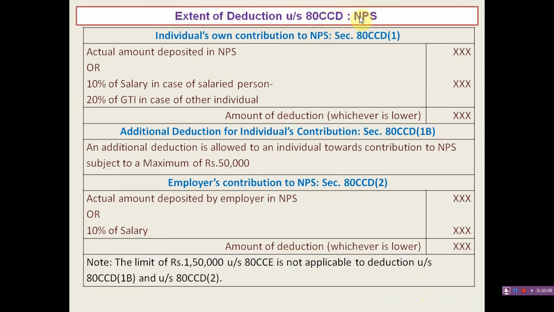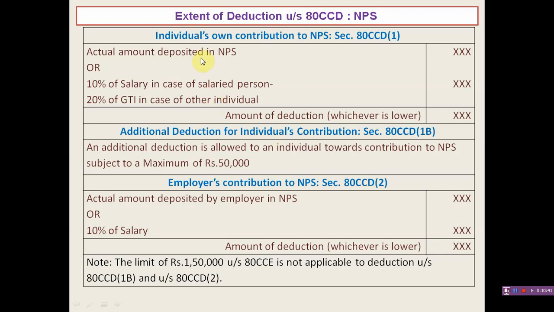80CCD, notified pension scheme, contribution to the notified pension scheme. I told you that this deduction is classified as own contribution to NPS, section 80CCD1, additional deduction, section 80CCD1B, and employer contribution to NPS, section 80CCD2.